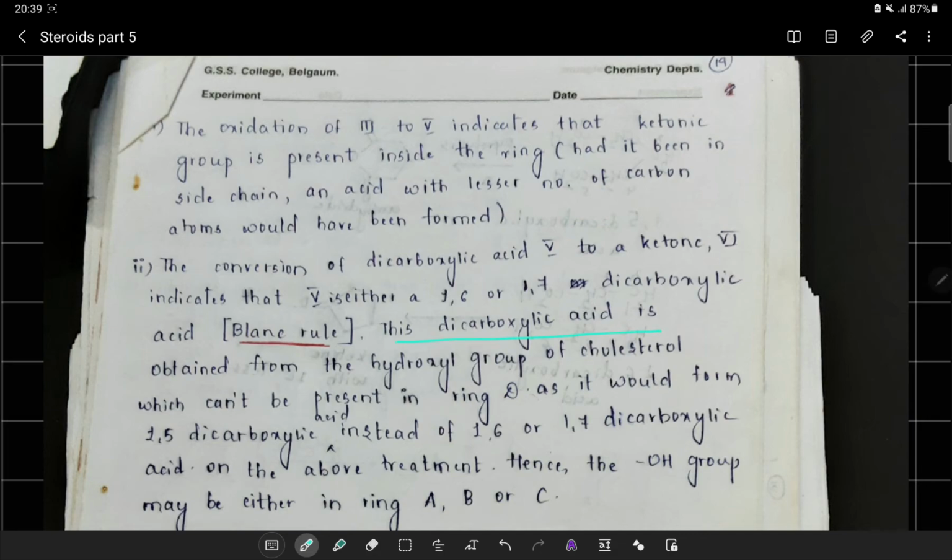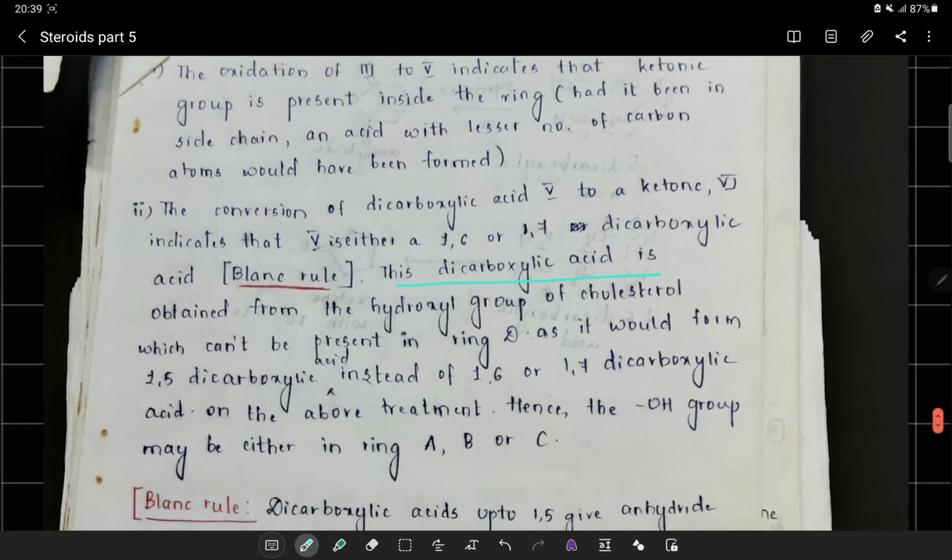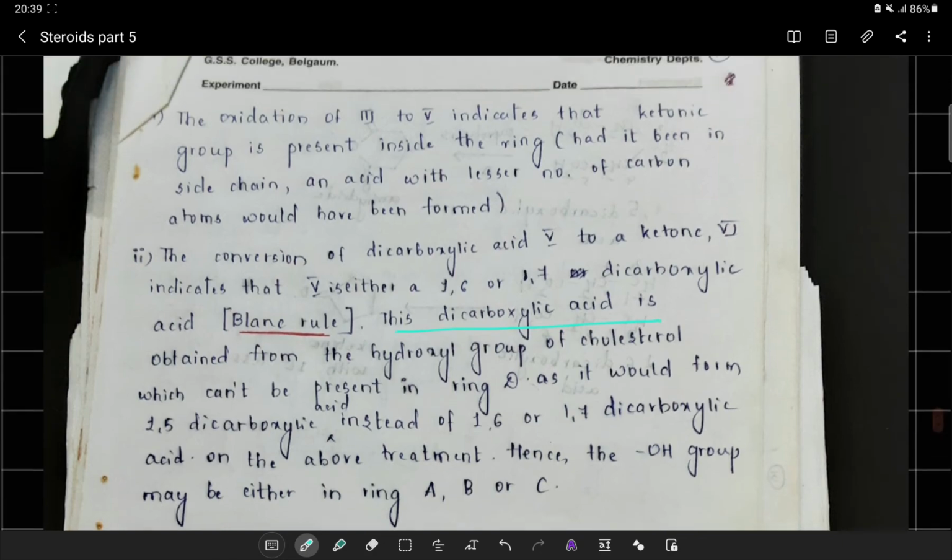This dicarboxylic acid is obtained from the hydroxyl group of the cholesterol, which can't be present in ring D, as it would form a 1,5 dicarboxylic acid instead of a 1,6 or 1,7 dicarboxylic acid on the above treatment. Hence, OH may be either in ring A, B or C.